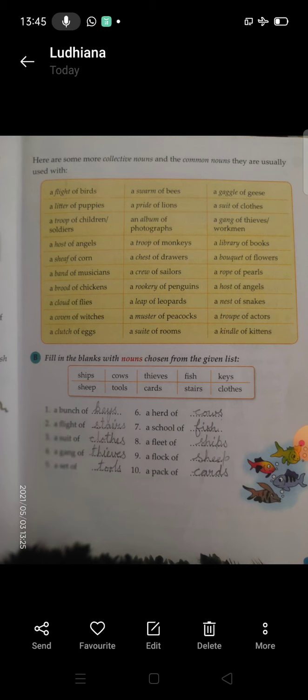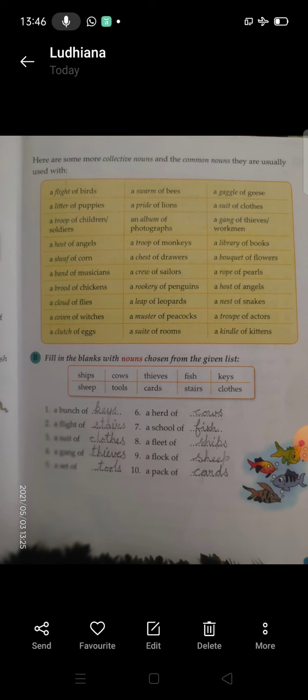Now you can see so many examples here: a flight of birds, a litter of puppies, a troop of children or soldiers, a host of angels, a sheaf of corn, a band of musicians, a brood of chickens, a cloud of flies. So many collective nouns are given here.